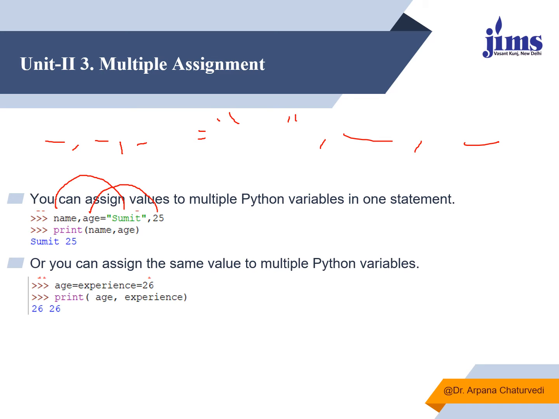Now here, if I want to assign the same value to two different variables, we can do that also. Age is equals to experience is equals to 26. It means that the value assigned to age is 26 and to experience is also 26. So in case I print age comma experience, I'll see that both variables are holding the same values. In the first case I said print name comma age, and we saw that Sumit is displayed for name and 25 for age. So you need to remember that in Python multiple assignments are possible.